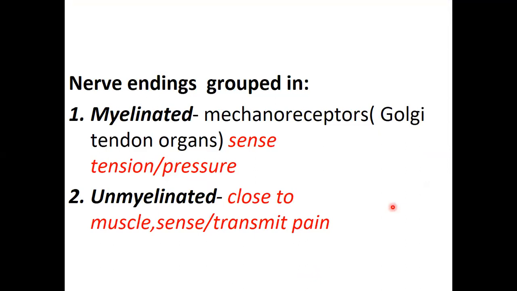The nerve endings found in muscles, I think this was explained under nerve tissue, that we have myelinated axons and unmyelinated axons. The myelinated ones are called mechanoreceptors, or simply Golgi tendons. These are there to sense tension and pressure in muscles. Then the unmyelinated nerve endings or axons found in muscles, close to muscles, sense and transmit pain.